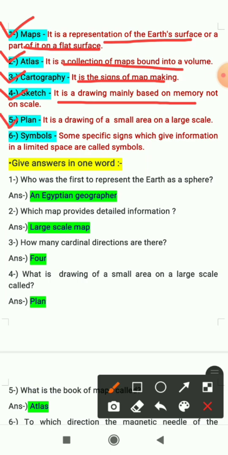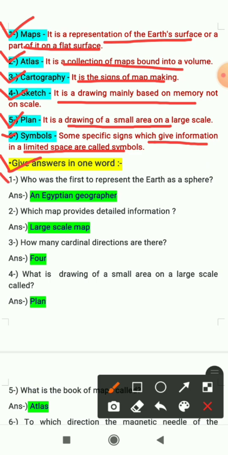Fifth keyword is plan. It is a drawing of a small area on a large scale. So when we draw a small area on a large scale, that time it is called a plan. Sixth keyword is symbols. Some specific signs which give information in a limited space are called symbols. So some specific signs which give us information in a limited space about something, about buildings, about other things, are called symbols.